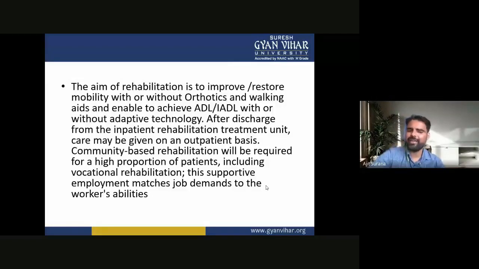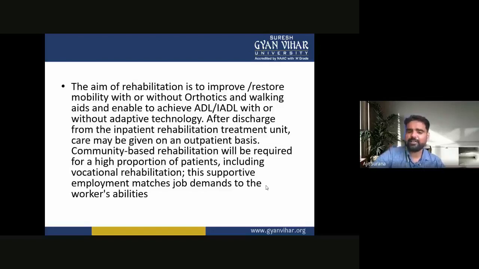So the aim of the rehabilitation is to improve or restore mobility with or without orthotics and walking aids and enable the patient to achieve ADL and IADL with or without adapting technology. After the patient is discharged from the inpatient rehabilitation treatment unit, care may be given on an outpatient basis.